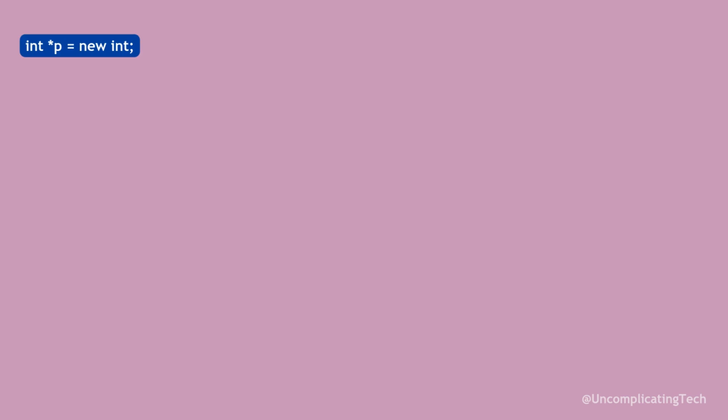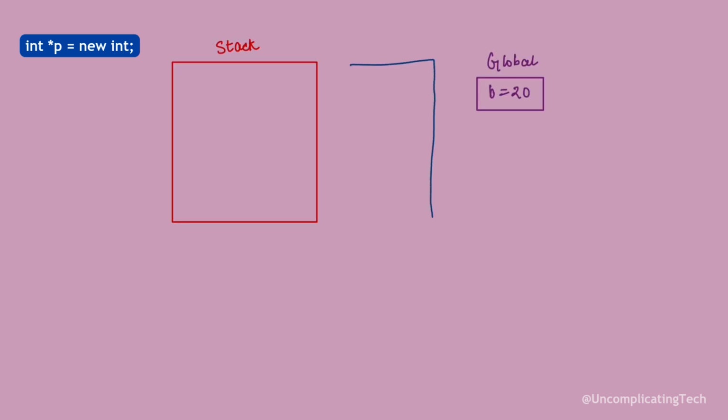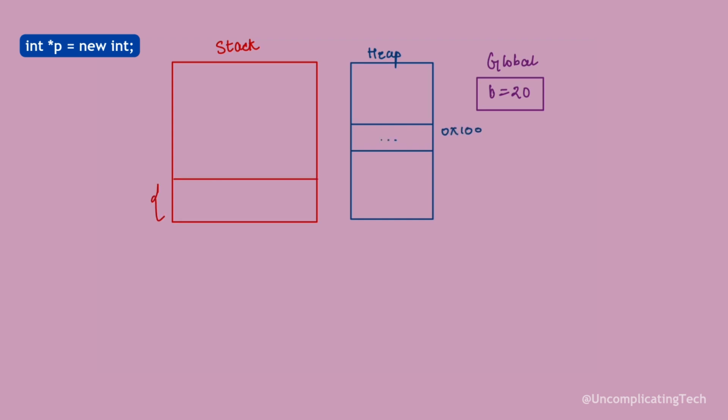Now, if I create a pointer p, and to create it on the heap, I use the new keyword. New int dynamically allocates memory for an integer on the heap. So 4 bytes of memory is allocated. p is a pointer that stores the memory address of this allocated integer. p is stored in the stack and will point to the memory in the heap.